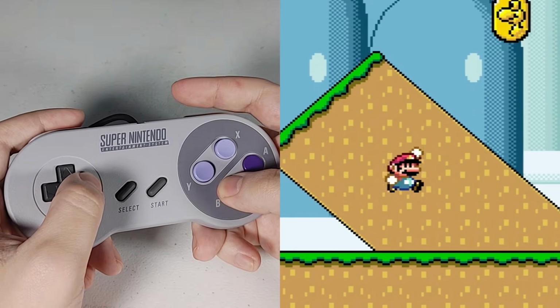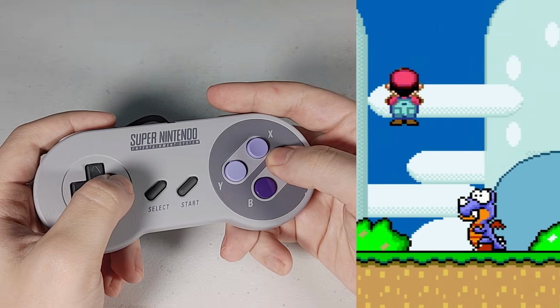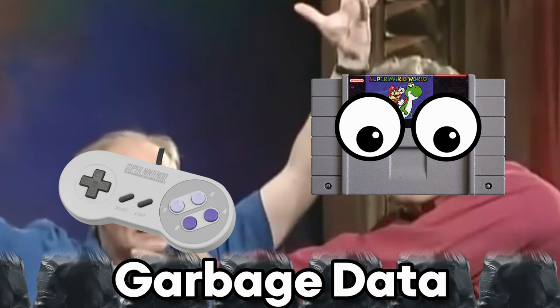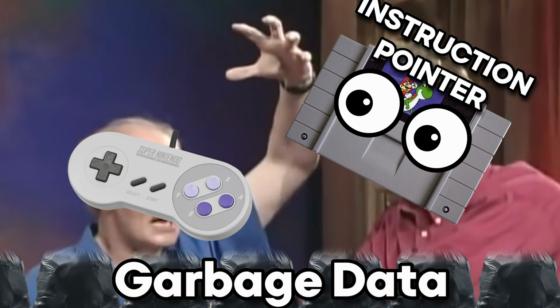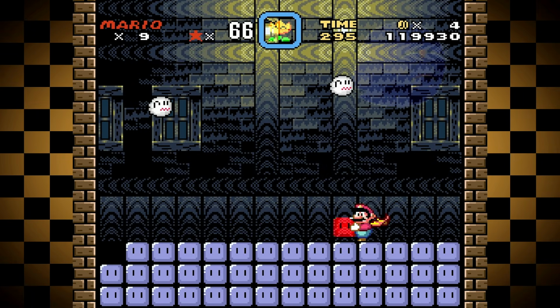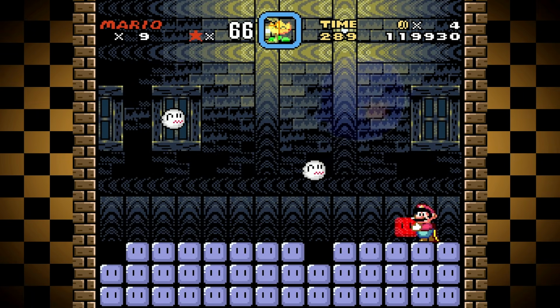An input on a controller, for example, will normally be read as just that, a controller input. But using the values the controller can create, and altering the game temporarily to where the instruction pointer is out of its normal place and is now reading those controller values, if done precisely to where it makes sense to the Super Nintendo, you can essentially tell the console to do whatever you want it to.